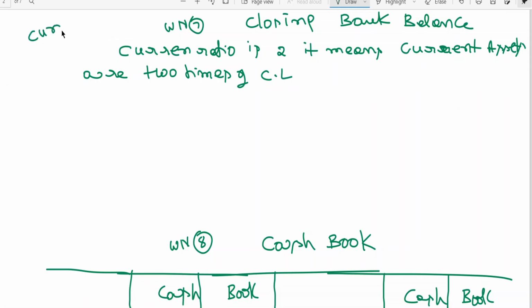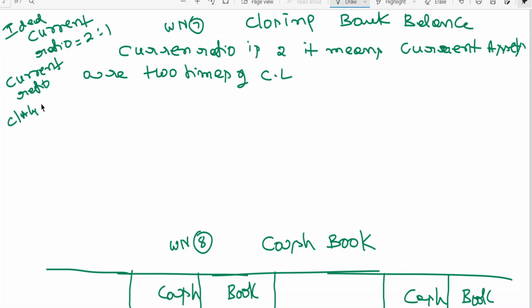The ideal current ratio is 2 is to 1. First of all, you should know what is current ratio. It's nothing but a comparison of current assets and current liabilities. Clear to all of you? It gives you the solvency position of a particular organization.